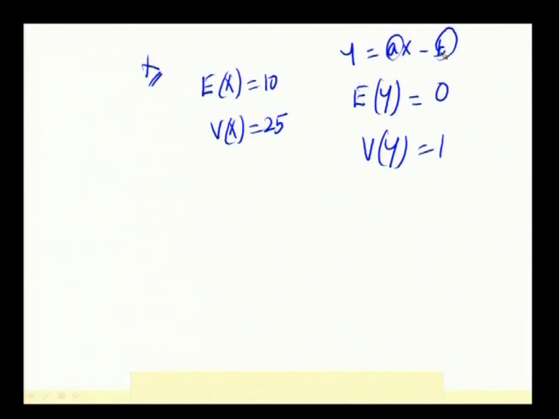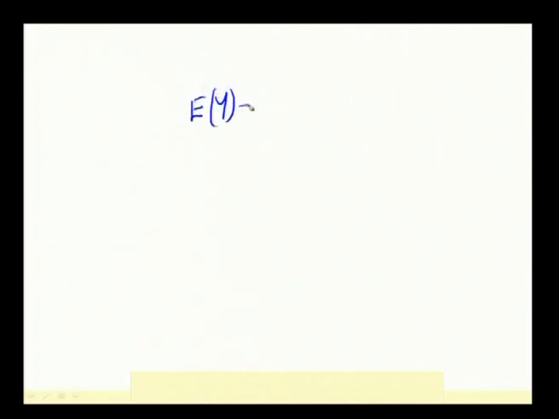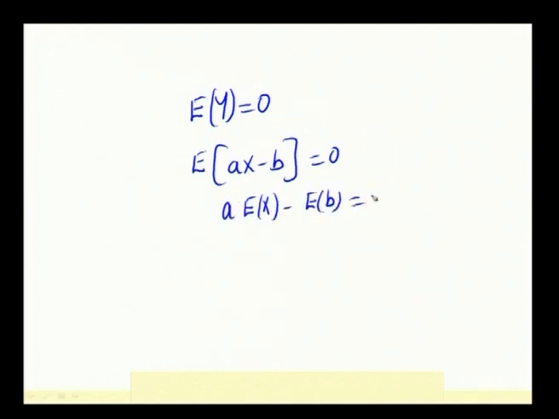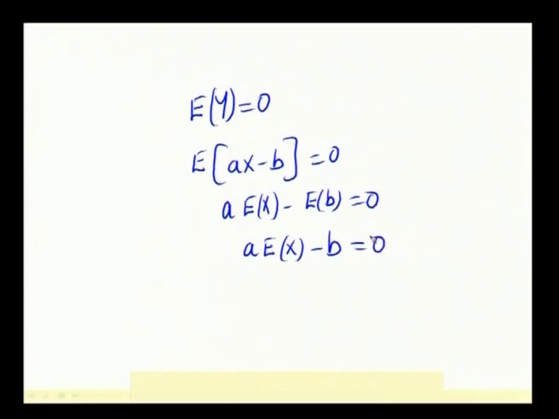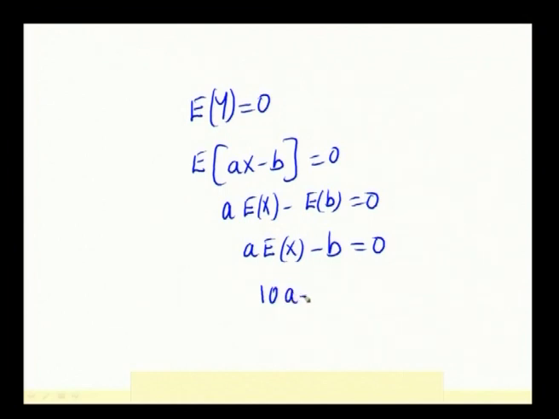Through solving the equations. E of y is given to be equal to 0, which implies expectation of ax minus b equal to 0, and the expectation can be distributed. So, a into expectation of x minus expectation of b is equal to 0. Expectation of a constant is the constant itself, according to the property of expectations. a into E of x minus b is equal to 0 and expectation of x is given to be equal to 10. Therefore, 10a minus b is equal to 0. This is one equation we have.